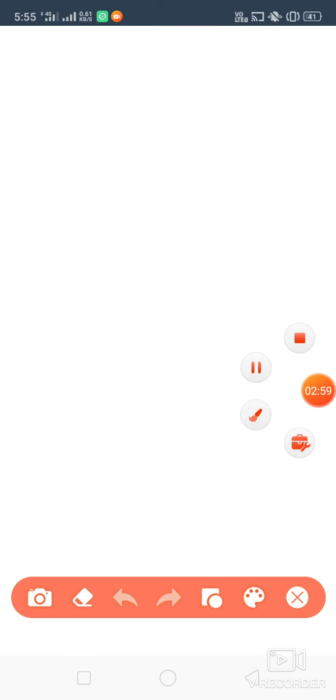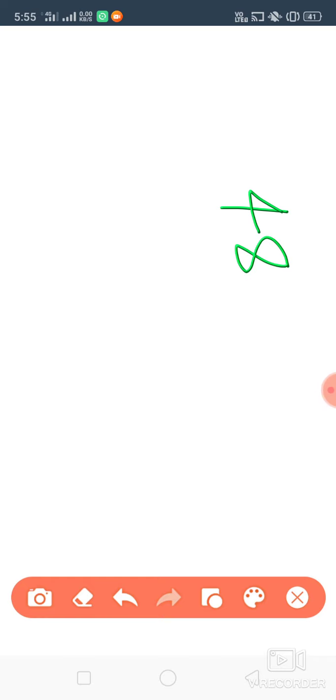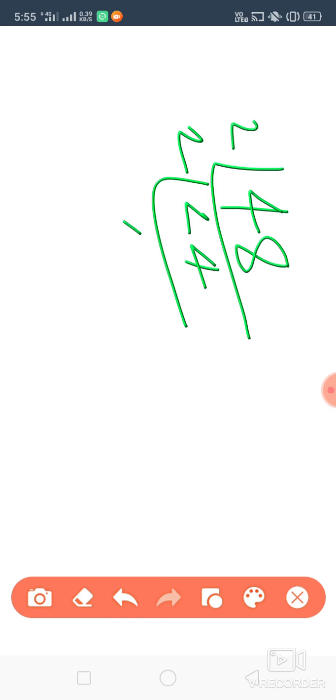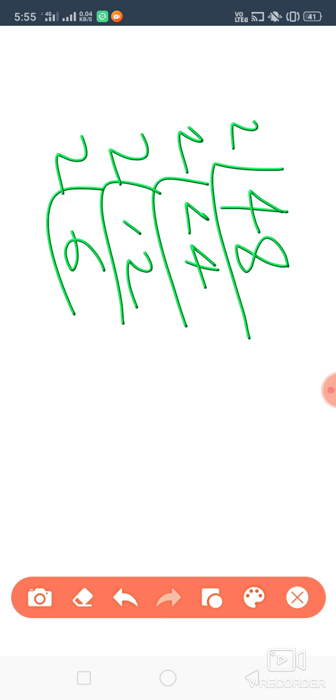Like that, a number ending with 8. Suppose you take 48. Is 48 a perfect square? We'll check it. Do the prime factorization: 2 into 24, then 2 into 12, then 2 into 6, then 2 into 3.